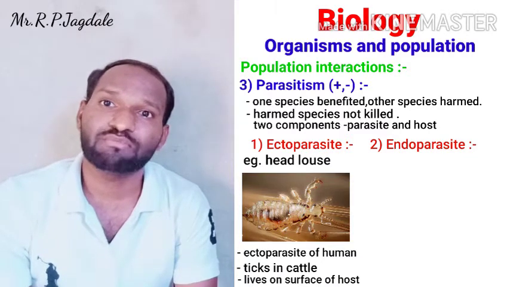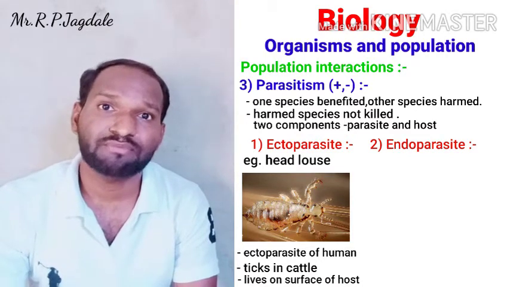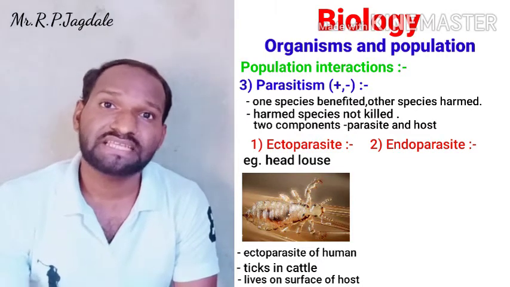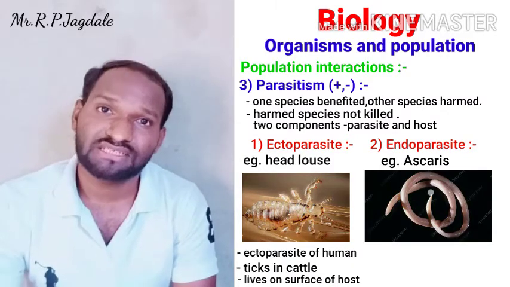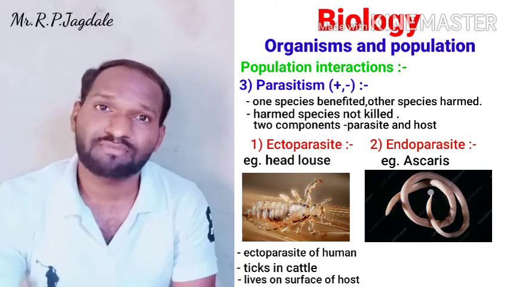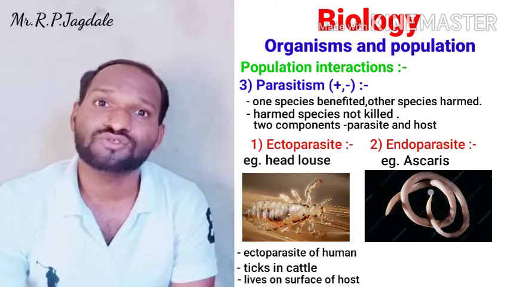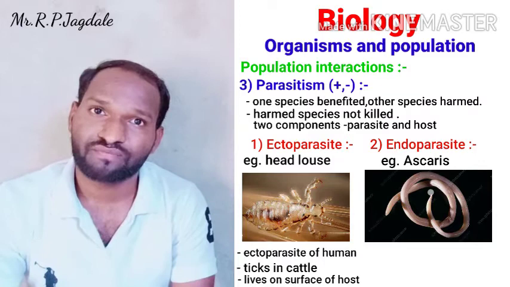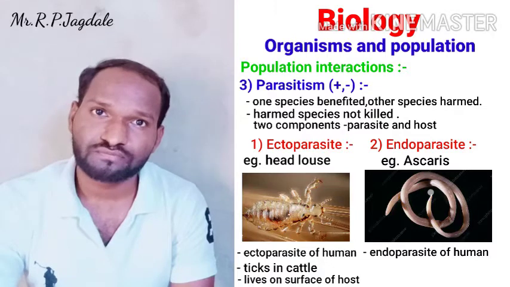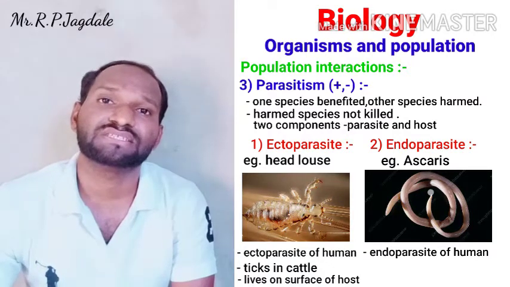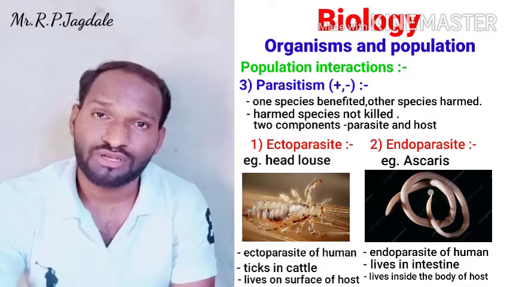The second is the endoparasites. These are different types of parasites, because they live inside the body of the host and survive there. The best example in case of human beings is Ascaris. Ascaris lives in the intestine of the human being. They live there, they grow there, they survive there and they reproduce there. So their entire life is in the human body. So it is an endoparasite living inside the body of the human being.